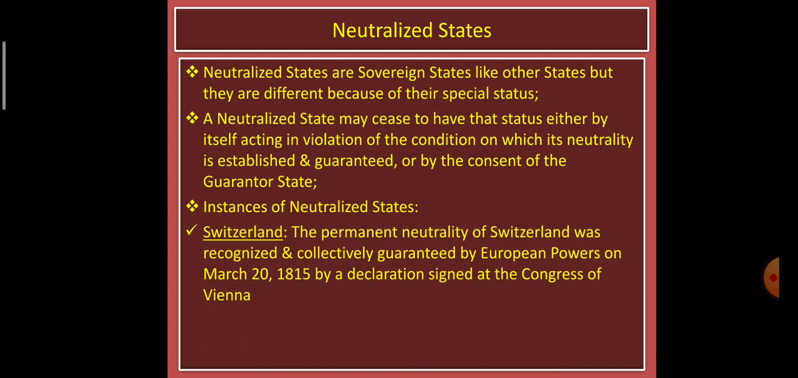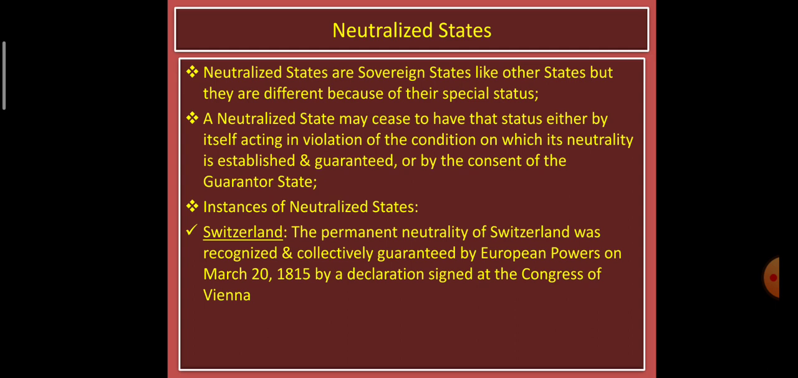The permanent neutrality of Switzerland was recognized and collectively guaranteed by European powers on March 20, 1815 by a declaration signed at the Congress of Vienna. That is, in Europe, all European powers, maybe the Germans, French, Britain, Italy, most of the powerful countries situated in Europe, have given a guarantee to make Switzerland a neutralized state, maybe because of the natural resources over there, because most of the Bollywood shoots are taken in Switzerland because of its natural sceneries.